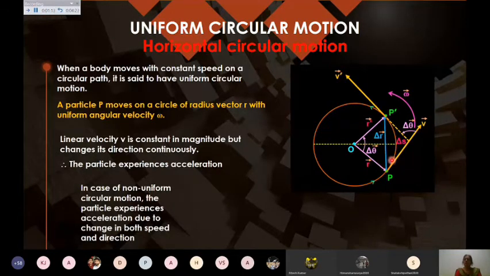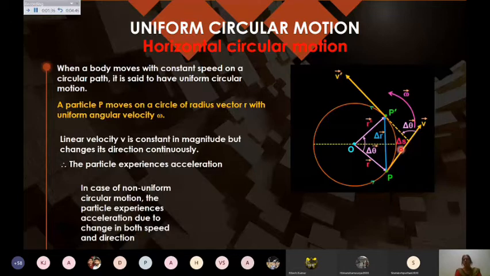Because of the change in the linear velocity, acceleration is caused, and that acceleration always acts towards the center of the circle, and we call it the centripetal acceleration. But when I have the non-uniform circular motion, then even speed is not constant. So the magnitude of the velocity as well as the direction is changing.